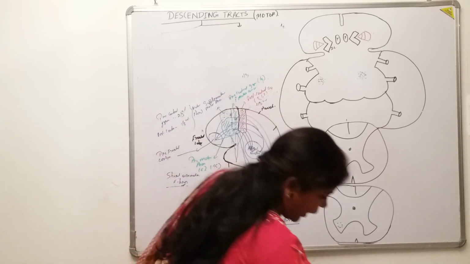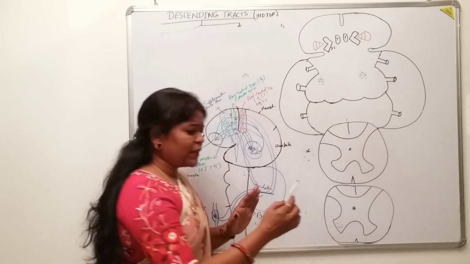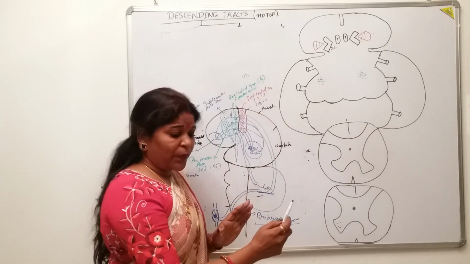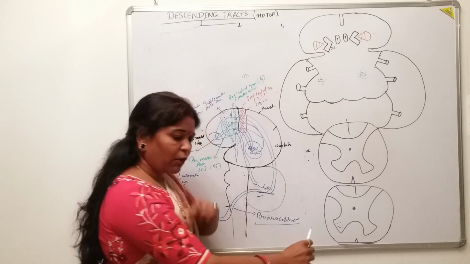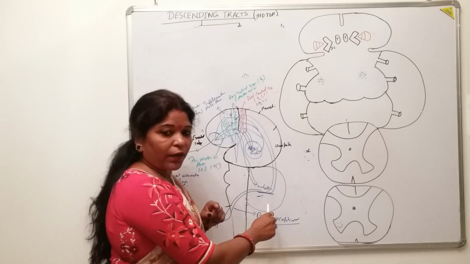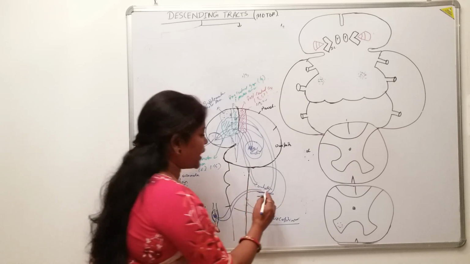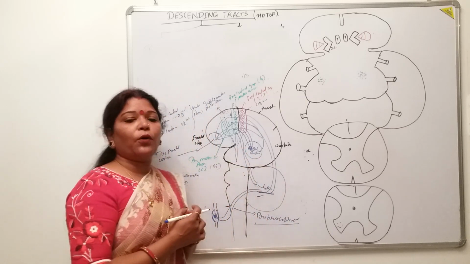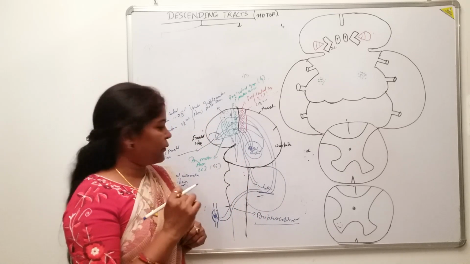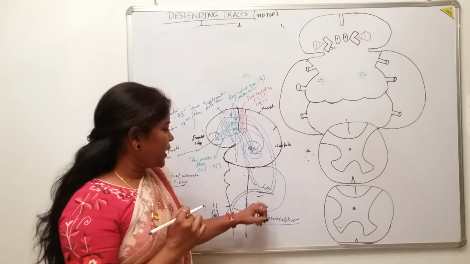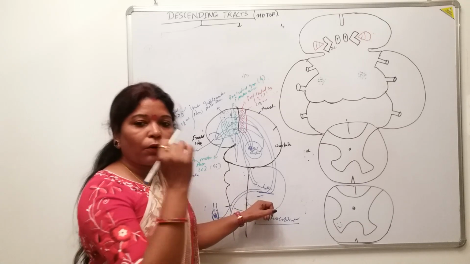Suppose I have to pick up this person: at which intensity, and what will be the speed? With the help of the proprioceptive impulses already informed to the cerebellar cortex, it is a great help to plan how the motor movement should be, accurate and perfect. That is the role of the cerebellum for coordination.